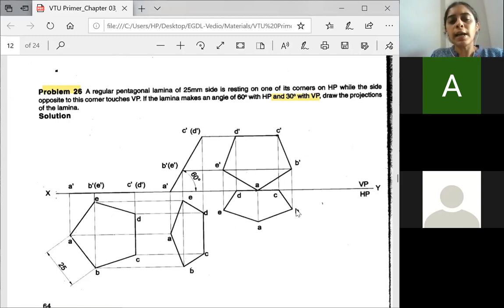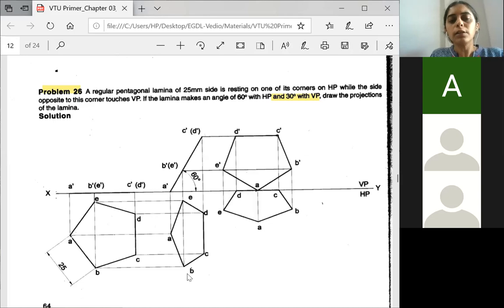So name it E and B as per shown here. You should not edit any names here. How we have drawn here, same way you are replicating in a different direction. The same order of naming has to be retained. After naming, you join it. So now we have shifted the top view of the second stage in such a way that the side opposite to the corner is on VP. So once you have achieved it, the last stage is very easy.